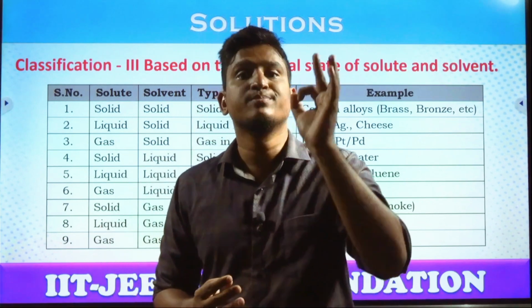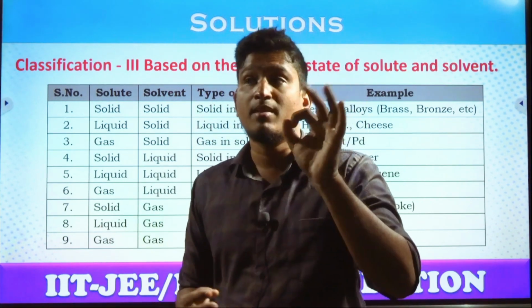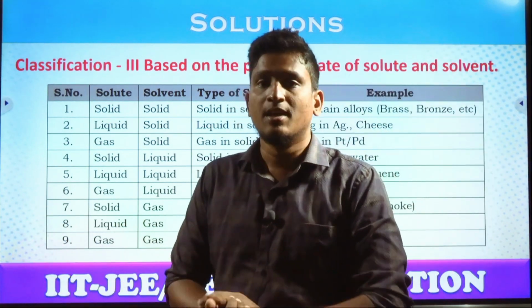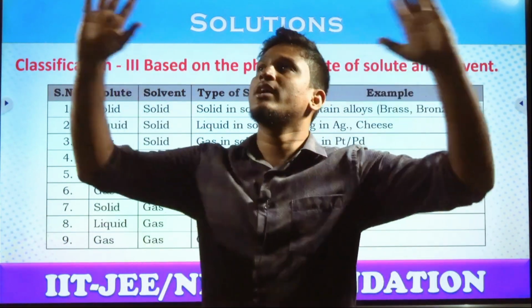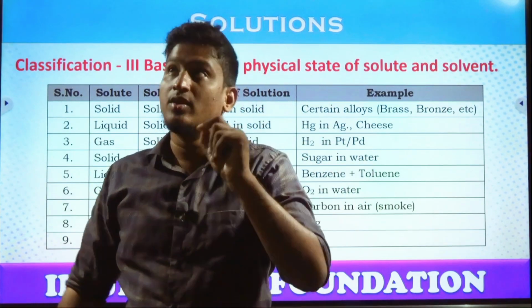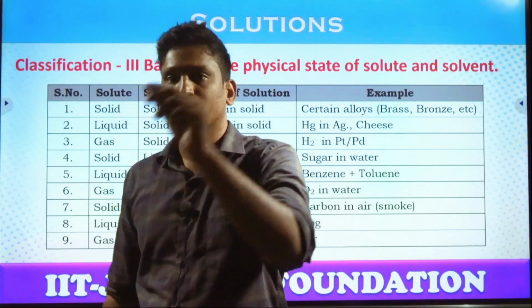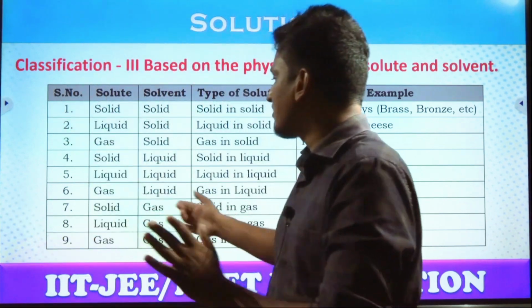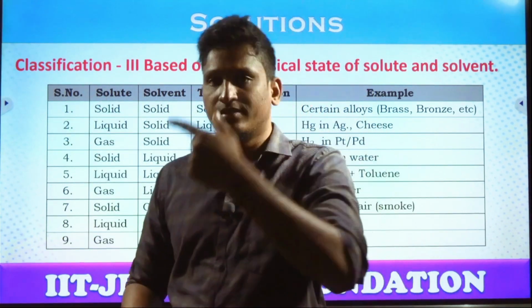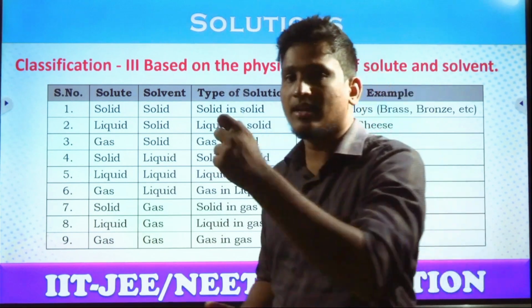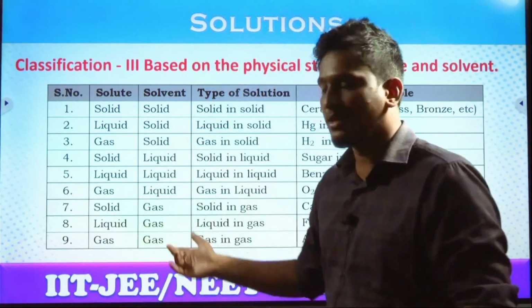That black is pure carbon particles released into the atmosphere. Of course, they can cause harmful effects, but this carbon is a solid, right? Into the air. Here carbon is the solute, the atmosphere is the solvent. Carbon is a solid and air is a gas. So it is a solid in gas combination. Carbon in air, and dust particles in air also come under this type of combination.